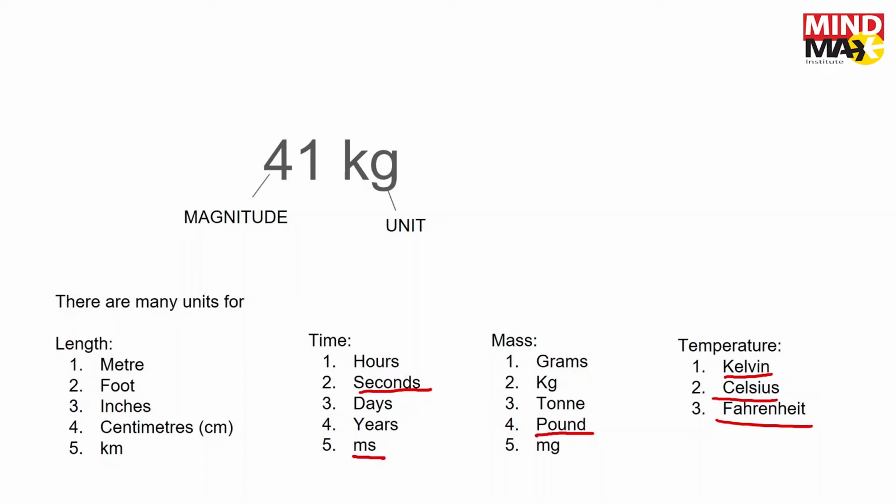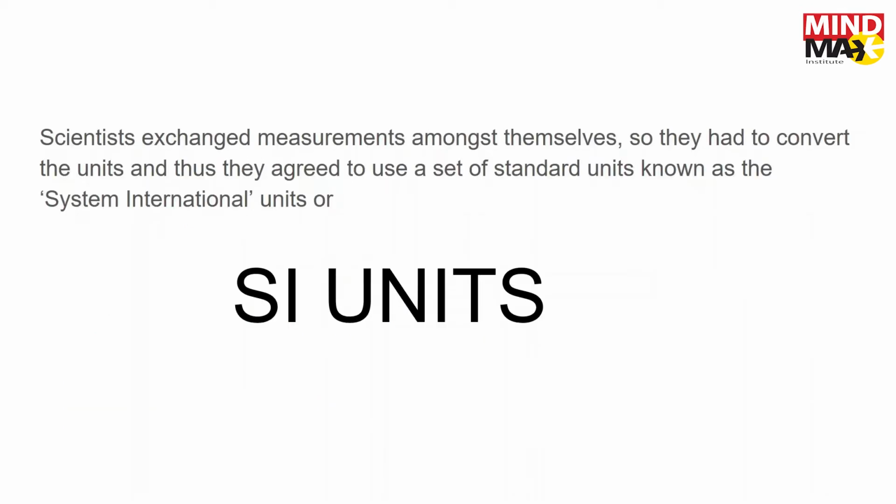Kelvin is actually the SI unit for temperature. So we have this common misunderstanding that Celsius is the SI unit, but no, Kelvin is actually the SI unit to measure temperature. Now we move on to the SI units.